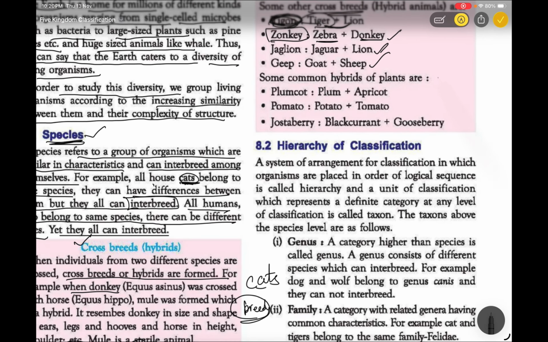There are also common hybrids of plants, not only in animals. We can observe crossbreeding in plants also, like potato crossbred with tomato. This is the main example.